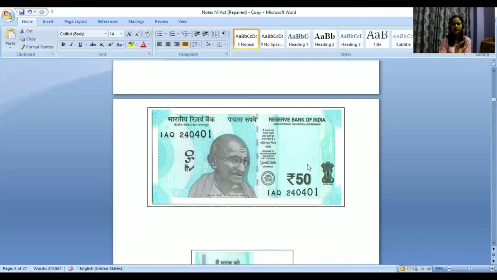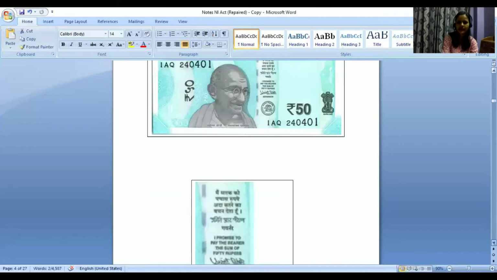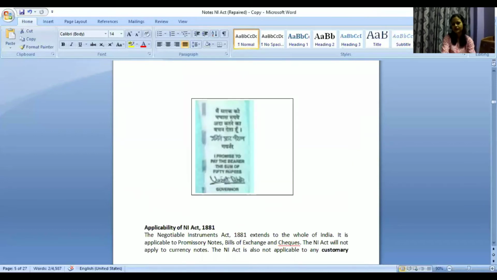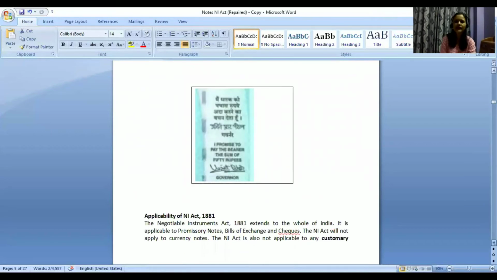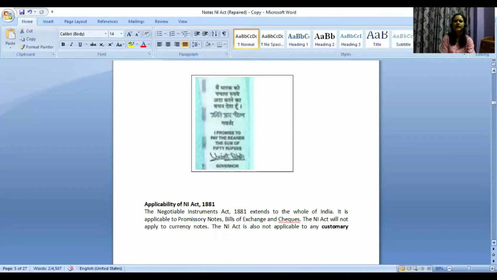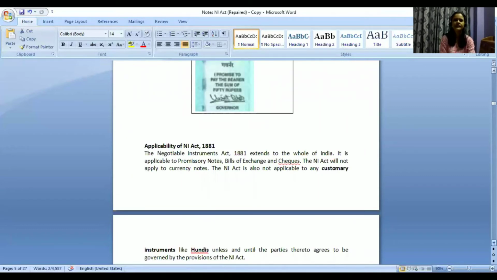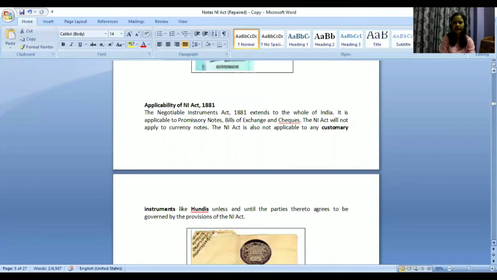So it is not covered under Negotiable Instrument Act, even though there is a promise, right? There is a promise that I promise to pay the bearer this much amount of rupees. But even though there is a promise, it is given to another person, it is not covered under the NI Act. So regarding applicability, it is applicable to entire India. It's mainly applicable to these three different types of instruments which we have.